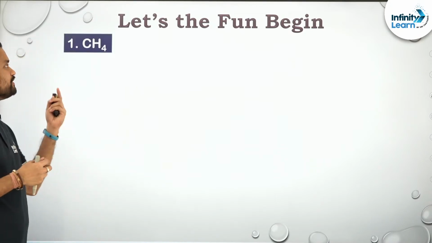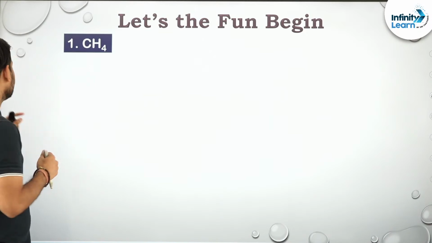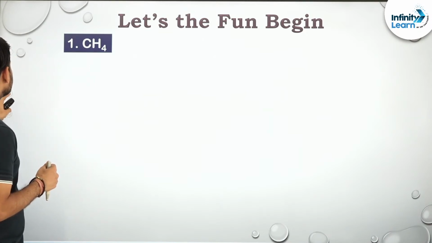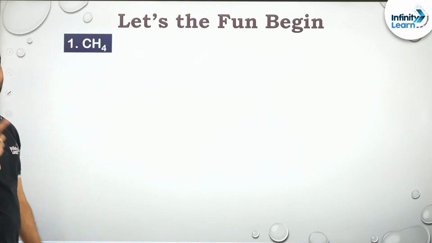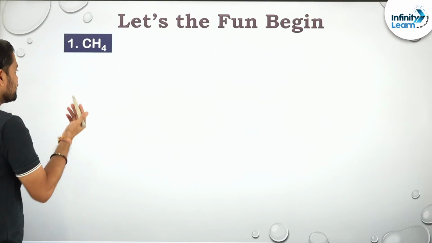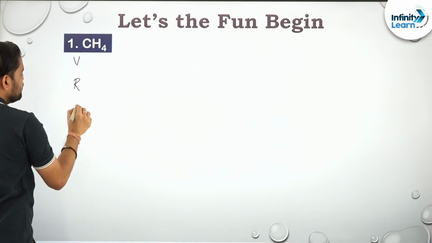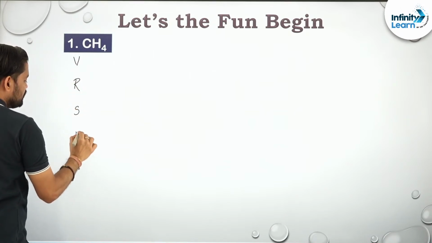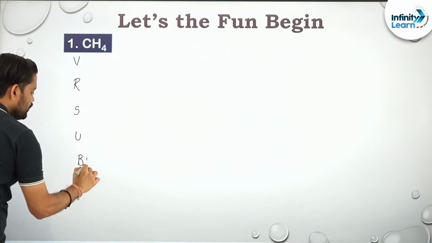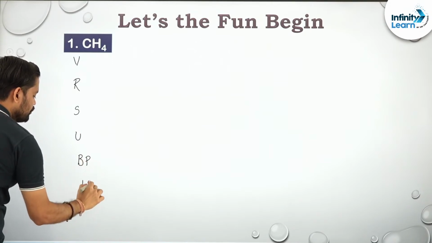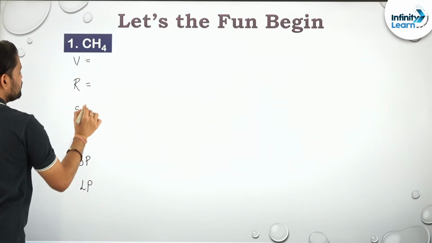CH4. I know this is a very simple molecule, but yes, इसको पहले हम प्रूव करेंगे. Okay, first we will be proving this particular concept and then थोड़े से कॉम्प्लेक्स मॉलिक्यूल भी डिस्कस करेंगे. So let us see अपने को क्या चाहिए. VRSU, bond pair and lone pair. These are the things that we required.